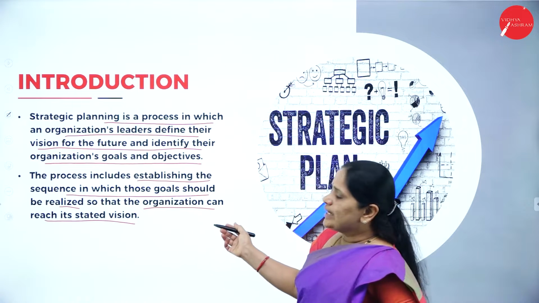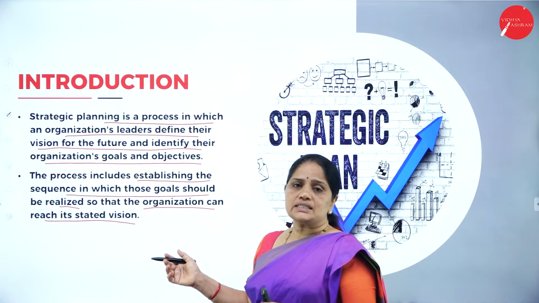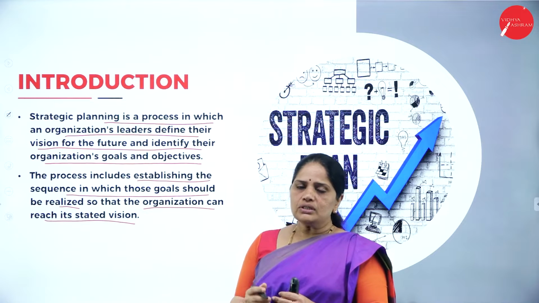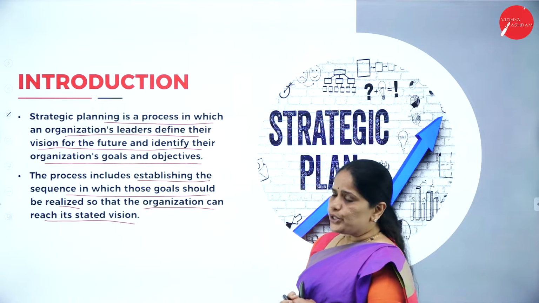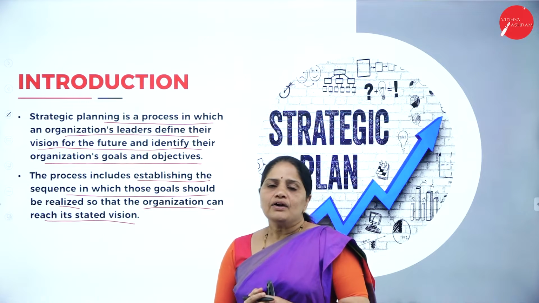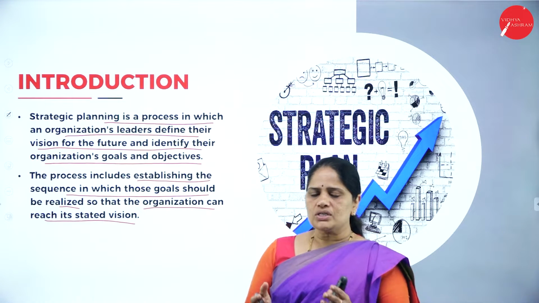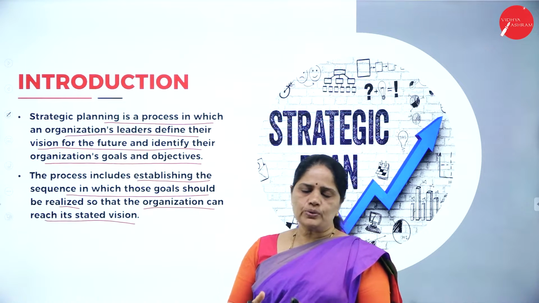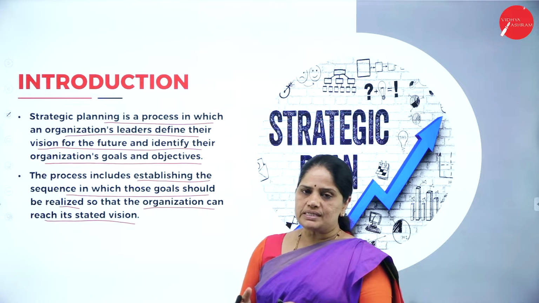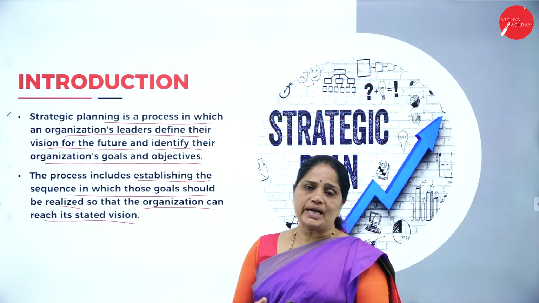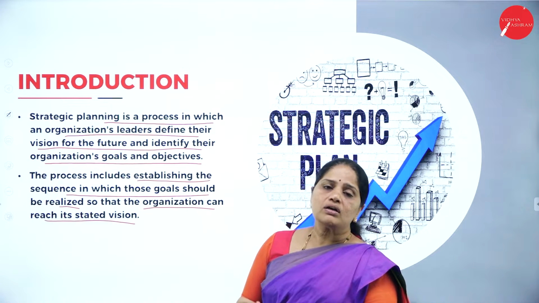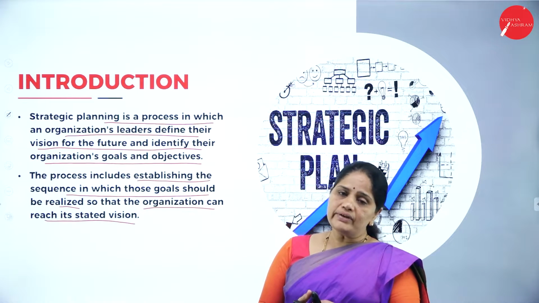In this way, the organization can reach its stated vision. So in strategic planning, we just decide what is the vision, what are the goals to be set up, what are the objectives to be set up, and we prioritize which goals are to be achieved first and later on which goals are to be achieved next.